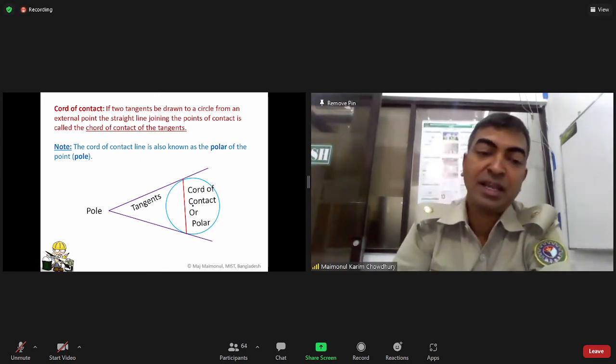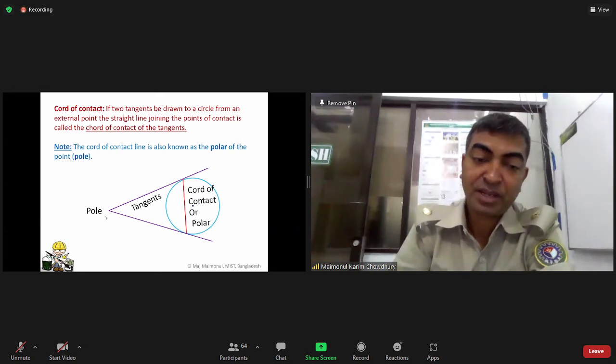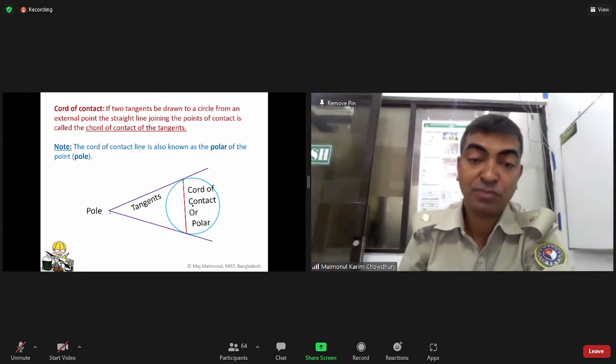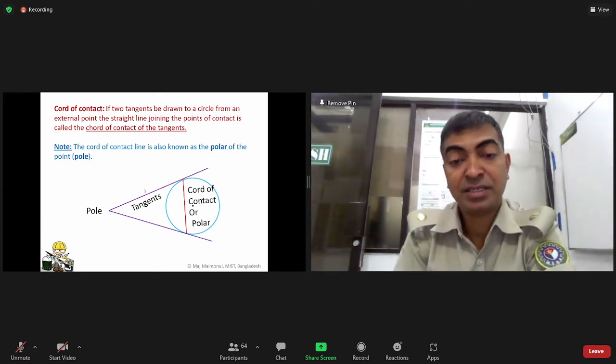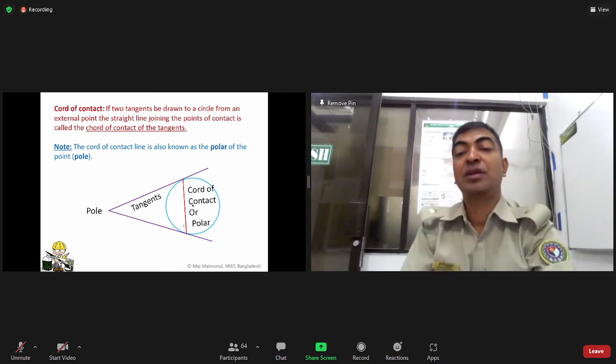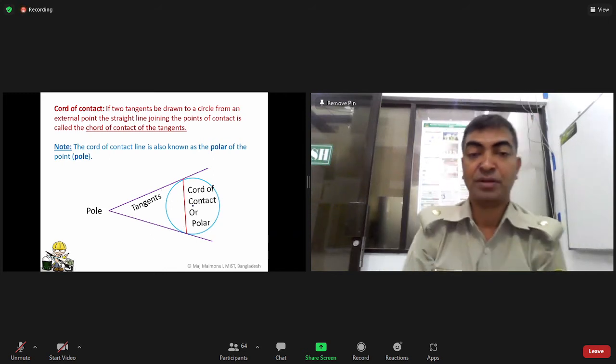So in the case of the pole, the point is the pole. Both tangents touch the circle, and joining these two points, you will get the chord of contact or polar.